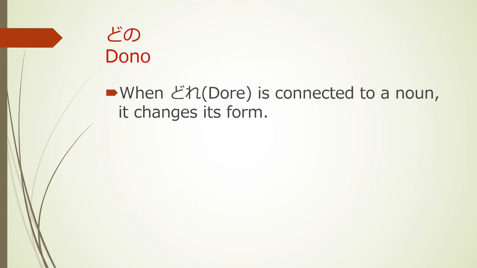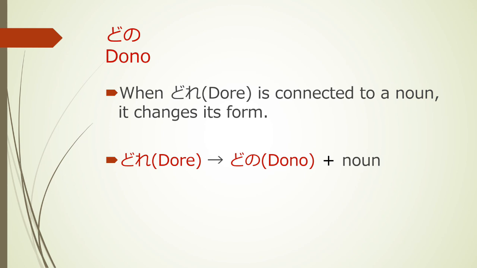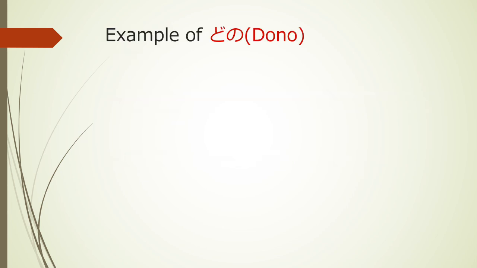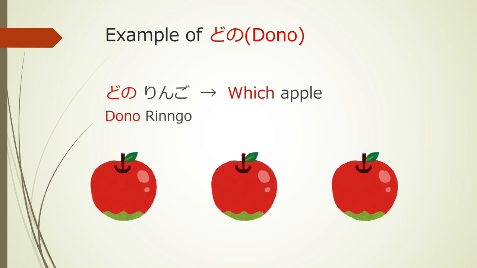どの. When どれ is connected to a noun, it changes its form. どれ becomes どの plus noun. Example of どの。どのリンゴ, which apple.